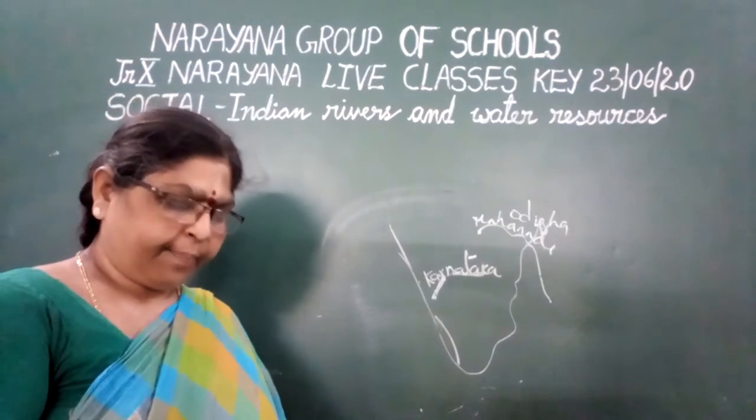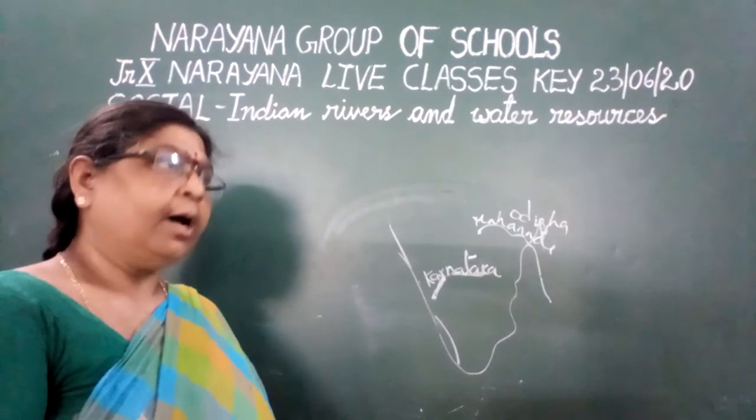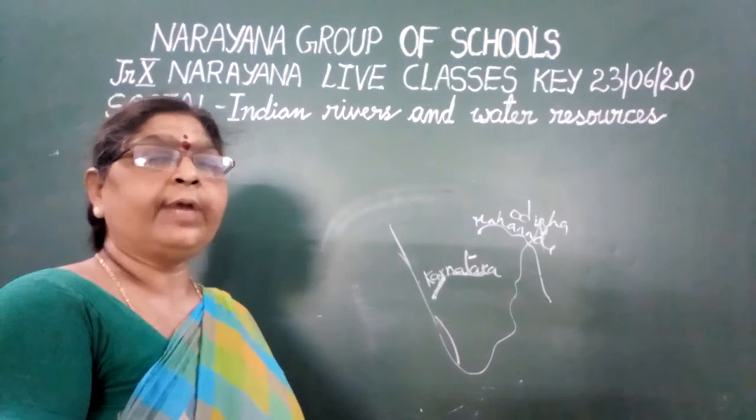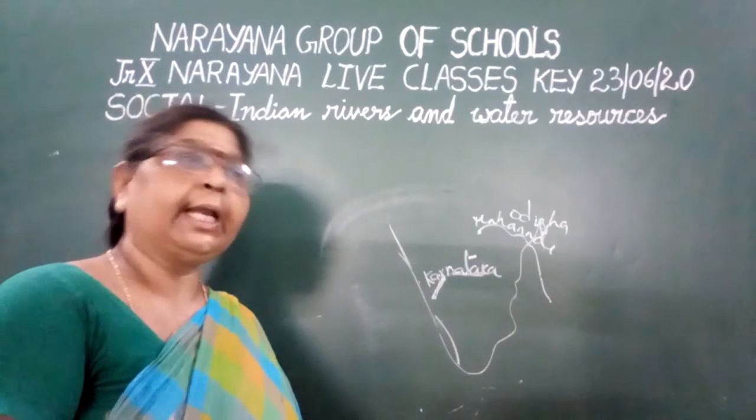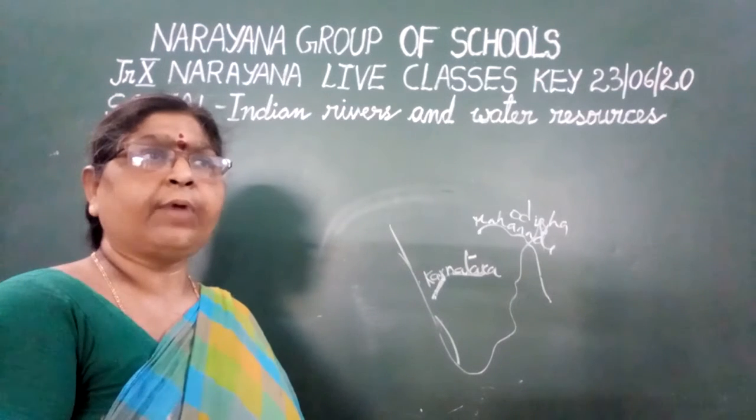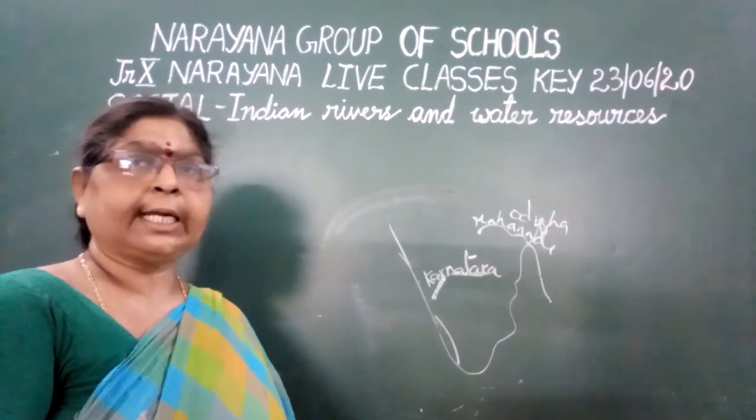That is the second one. And the third one is due to the agricultural practices. Nowadays we are using more and more of the green revolution. Due to more water usage, continuously what is happening, underground water is getting depleted.